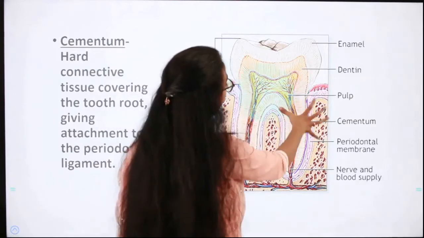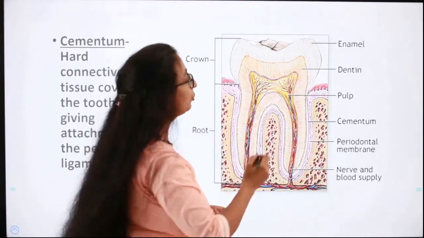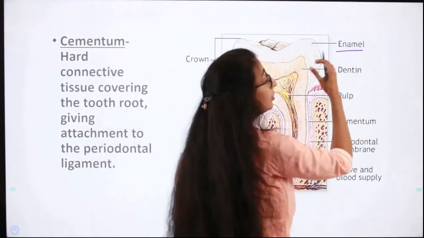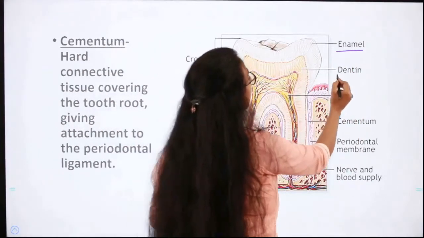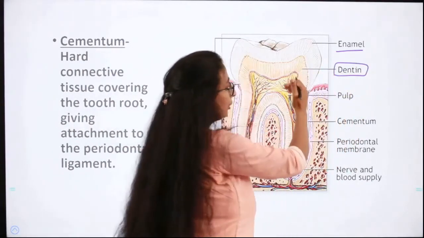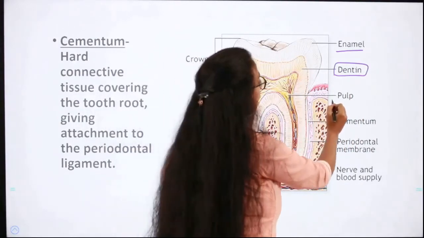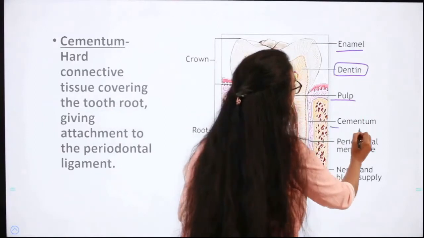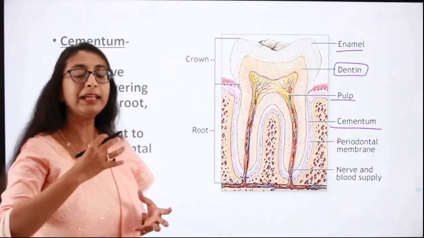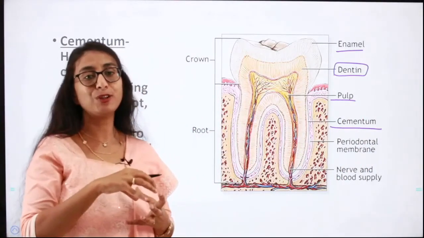So these are the four important regions of the tooth. First one is the enamel, which is the outermost hard protective covering, and then comes the dentin below that. Finally, the third one is the pulp, which extends into the root as the root canal, and the last one is the cementum, which helps the teeth to get embedded into the socket.